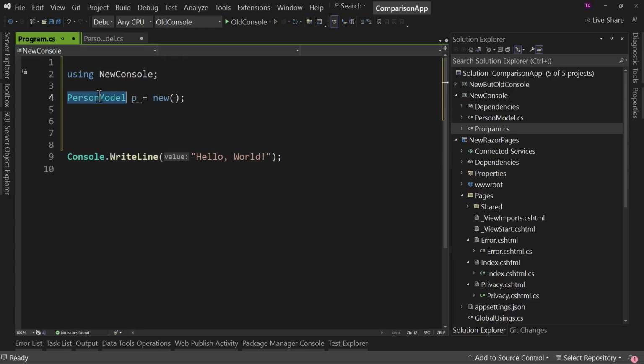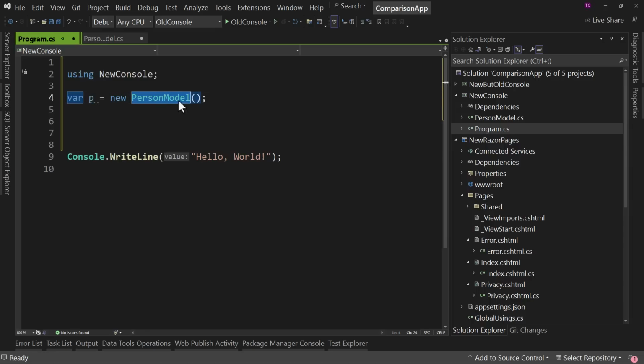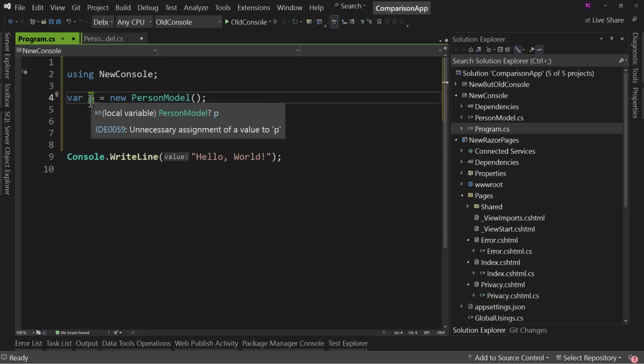I still know what it is. It's still a PersonModel. It's still declared right there. But this is, I think, better than saying new PersonModel, because that's repetition. And it's probably better than saying var, because now what's p? Oh, we come over here and figure out, oh, p is a PersonModel. Which, yeah, you can do, but reading down, we can quickly see, oh, PersonModel p versus this right now where it says var p, and I have to discover, oh, it's a PersonModel.